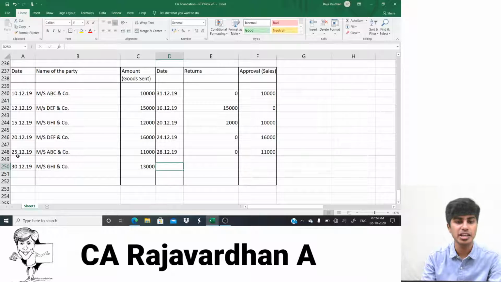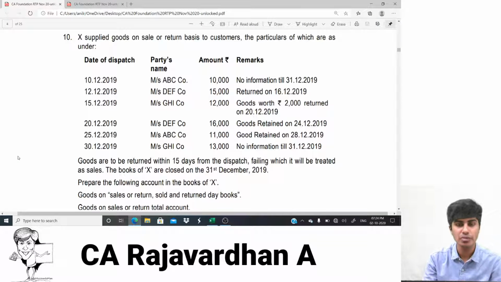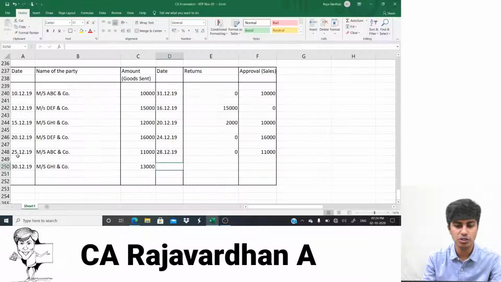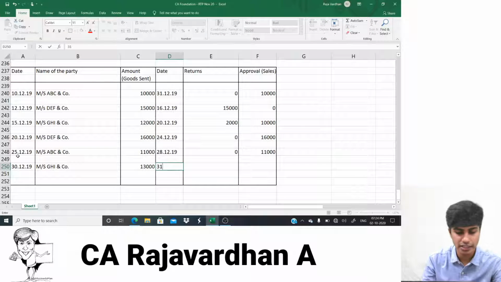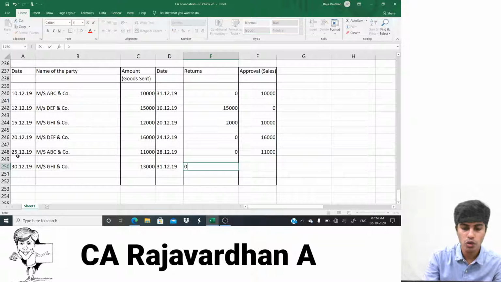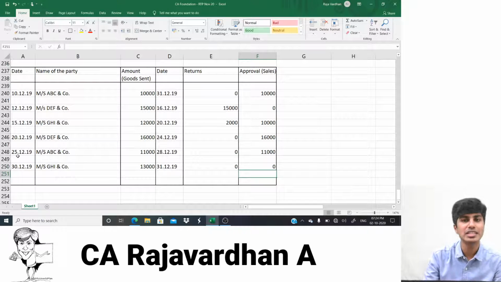So when I have time till next month 14, what is it that we'll do? Let's see. No information till 31st of December. So there is no information given. So I'll write 31st of December 19. Is it retained? No. Is it returned? No. They still have time. That balance would be still there. You get that? Okay. So that's it.